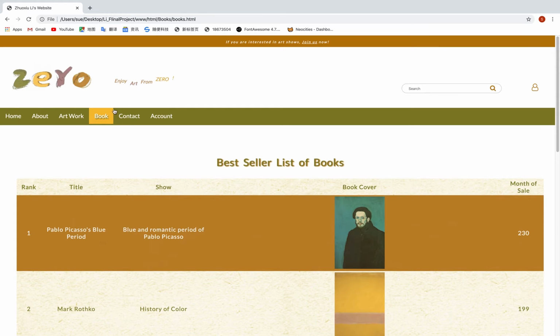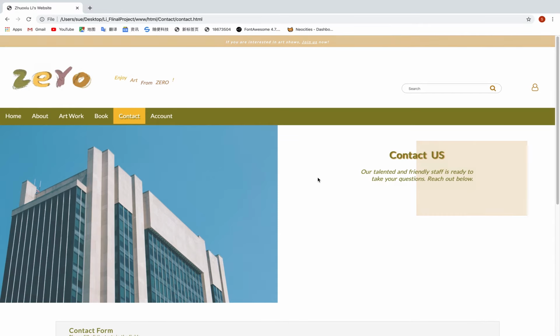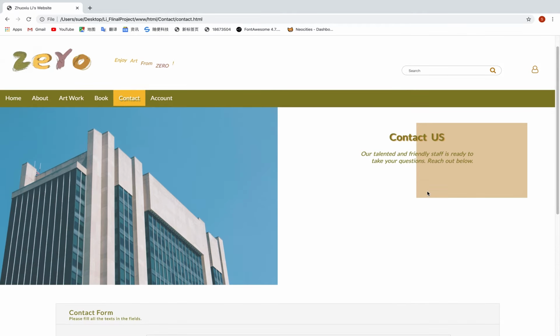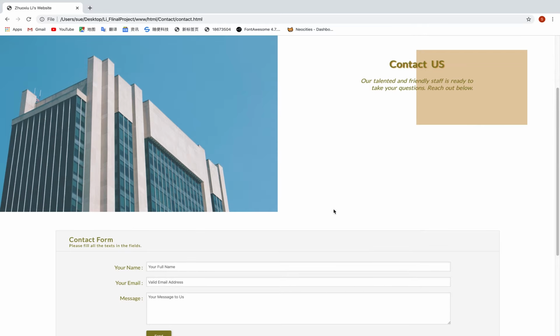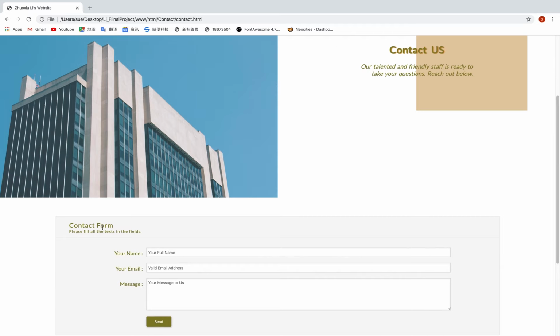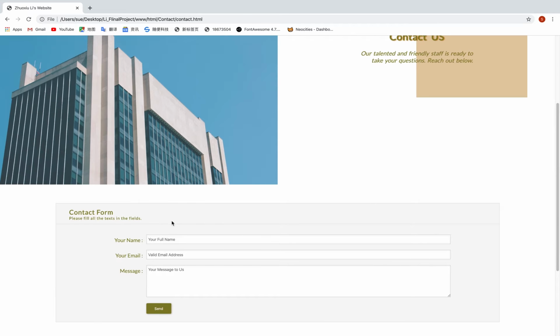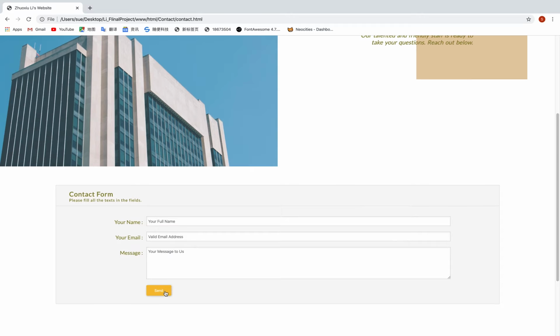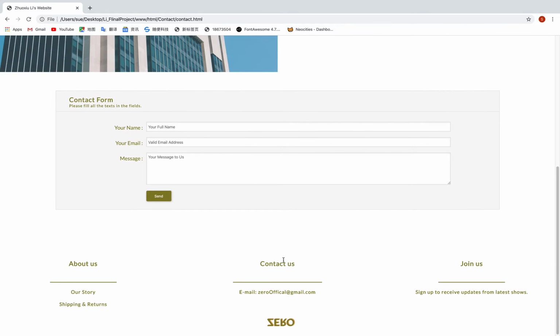The fifth part is the contact. This is the image of my virtual company, and this is contact us. When you fill in the contact form, I think our friendly staff will be ready to help you. You can fill in your name, your email, and message here. When you have filled it in, you can click the send button. And this is my contact page.